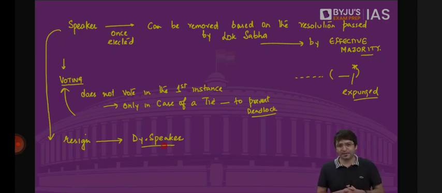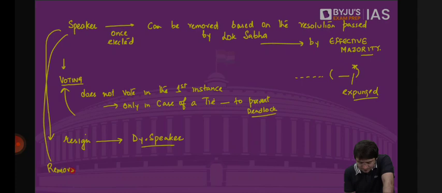Now, I am the speaker right now, but I'm not on the chair of the speaker because there is a motion pending against me. They want to remove me. I will sit like any other member of the parliament. Here, when the speaker is to be removed, I will vote in first instance.